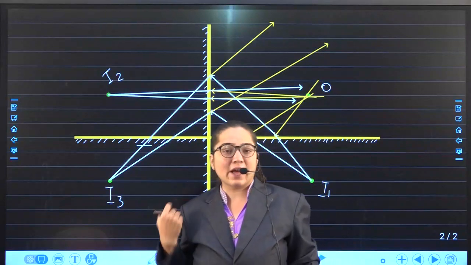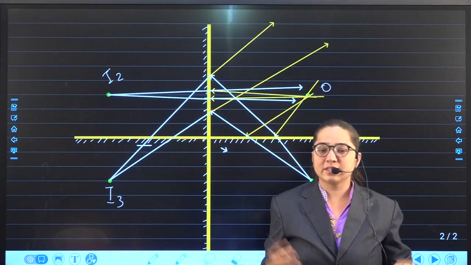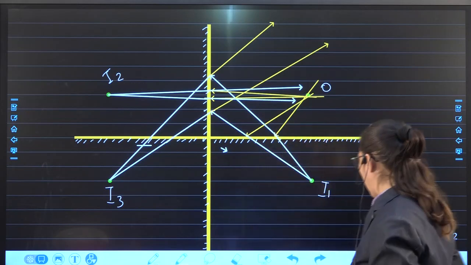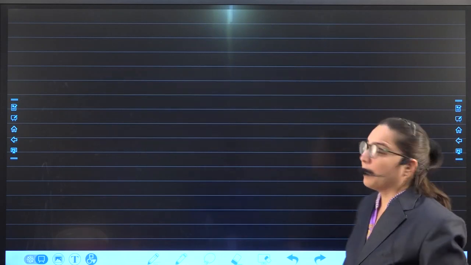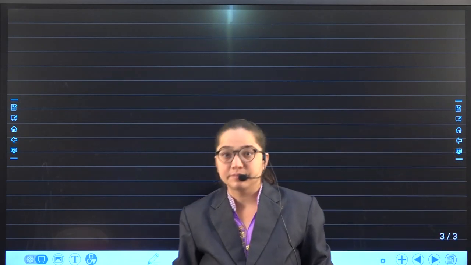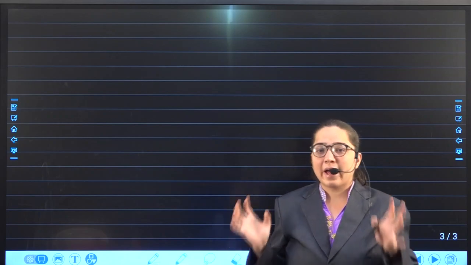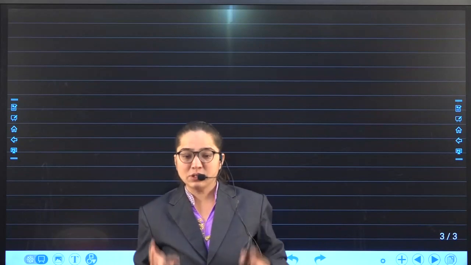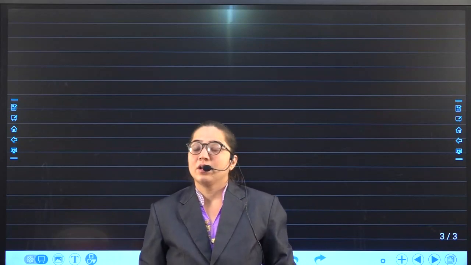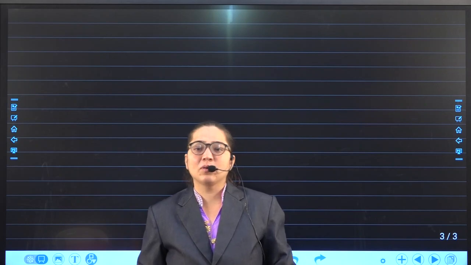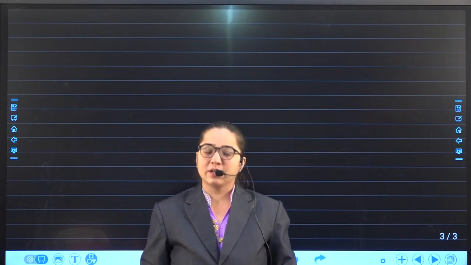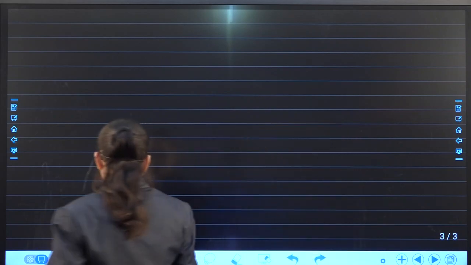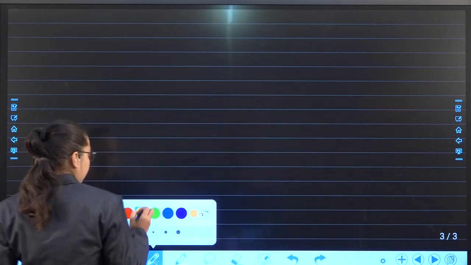My only motto to do this diagram again is that you revise it and you also do it once. Try to do it without seeing. I know it is already there over here, but you have to try to do it without seeing. अब मैंने आपको पूरा डायग्राम फिर से करा दिया. Because if you try, then and only then you'll be able to do it. Try to do it quickly, without seeing, the diagram that was taught.